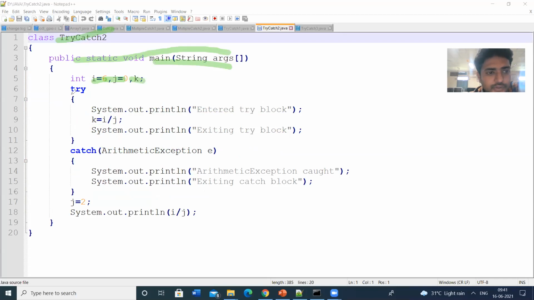That is okay. So this is the try block. Enter try block. k is equal to i by j. Then I have written the catch block, ArithmeticException e. I am writing System.out.println: arithmetic exception caught, exiting the catch block.